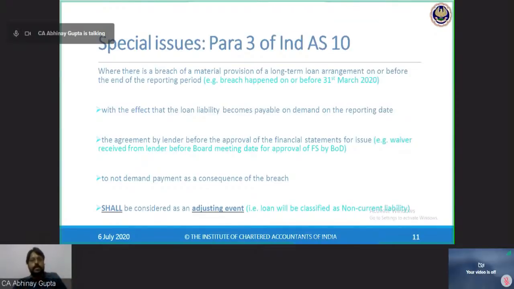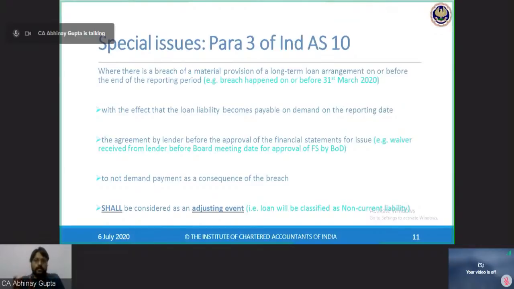Otherwise, this liability should have been presented as a current liability, because at 31st March 2020, I have made a breach of a material covenant which entitles HDFC Bank to demand the full loan amount, and hence the loan becomes immediately payable. Immediately payable means within the next 12 months from the reporting date, that is a current liability. So the non-current liability, which was a 10-year loan, should have been reported as a current liability only, because it has now become repayable immediately.